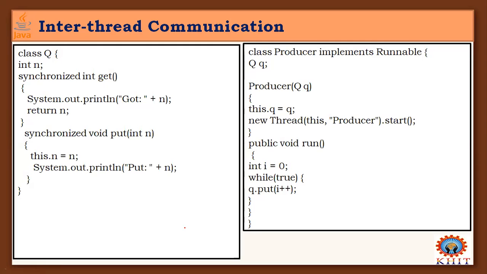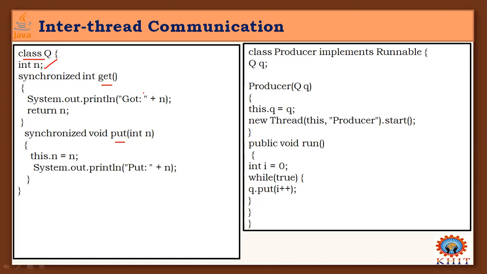And listen carefully here, it is an example of the producer-consumer problem. So I have a class Q, one integer variable, and two methods, get and put. Here this integer indicates which number item you are producing into the buffer. Just think like that.